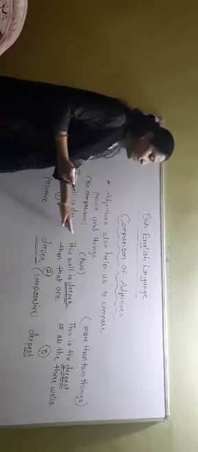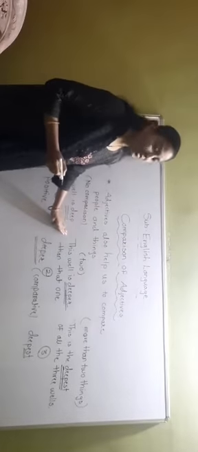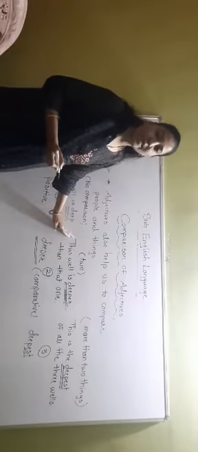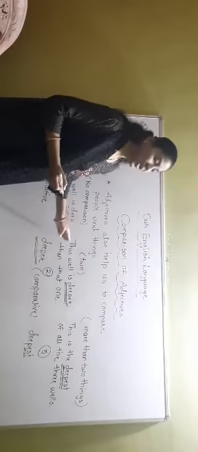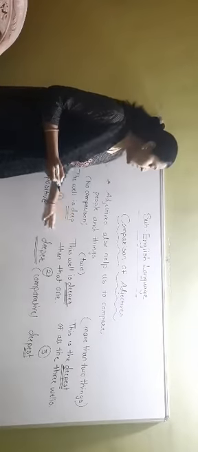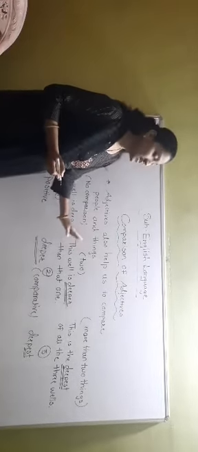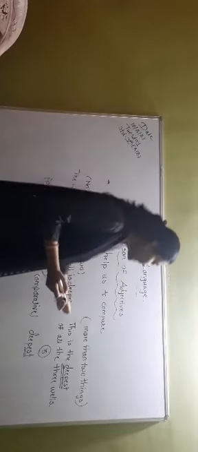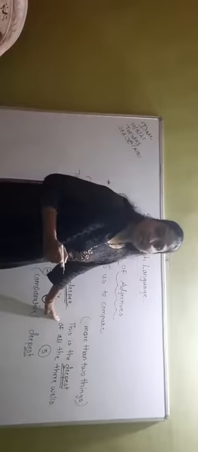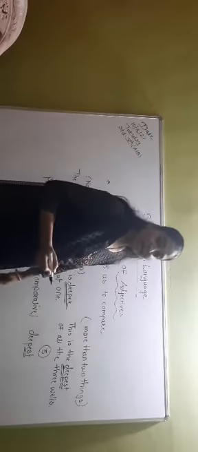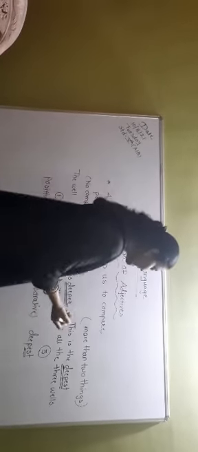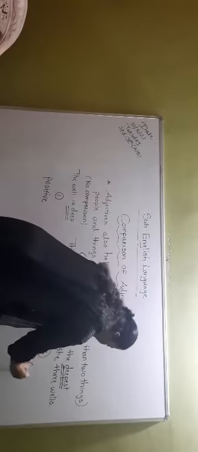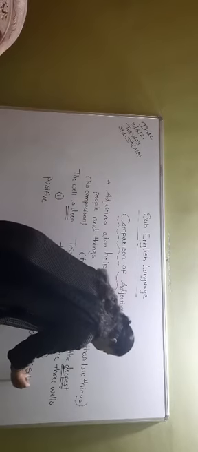Why is this second degree the comparative degree? Because we are doing comparison between two things or two people. That's why this degree is known as the comparative degree. And in the third sentence we are doing comparison between more than two people, so that's why this degree is known as the superlative degree.